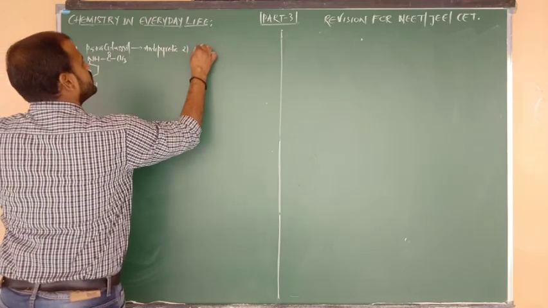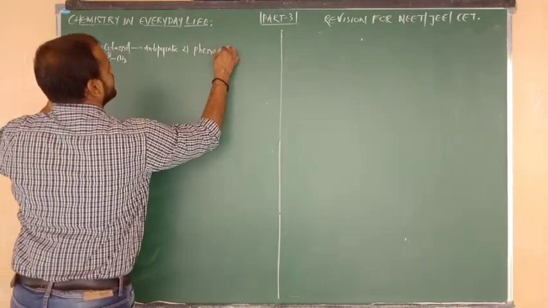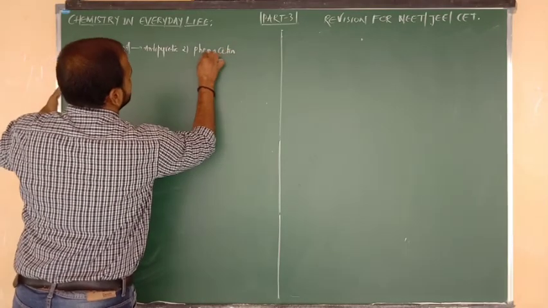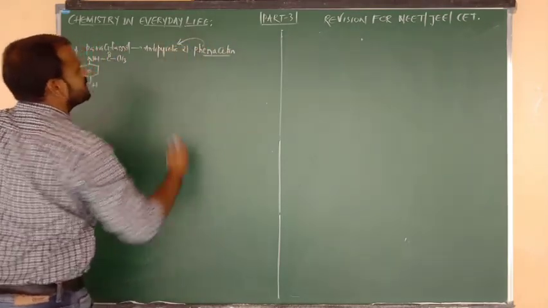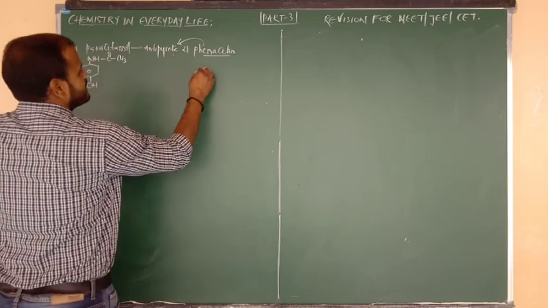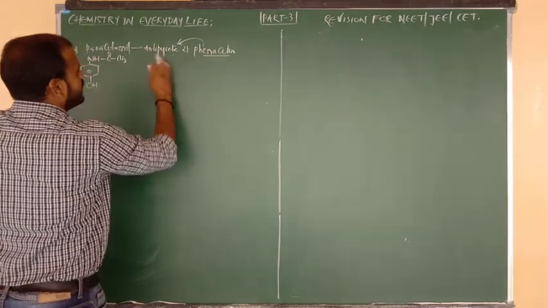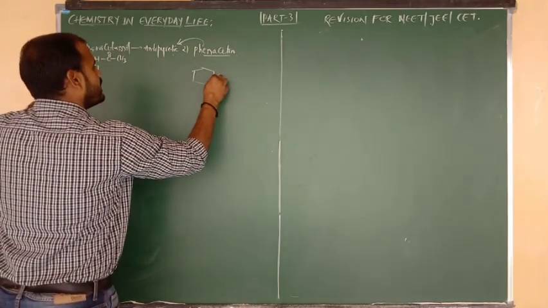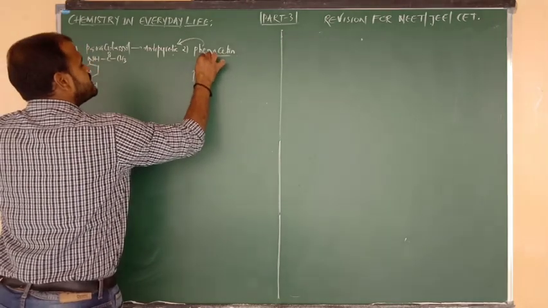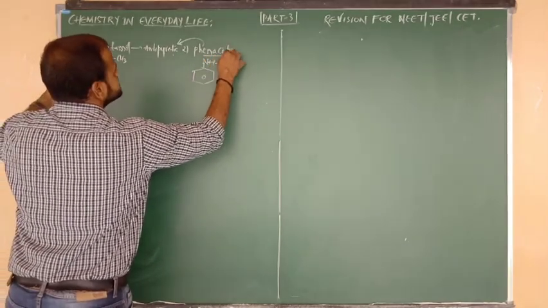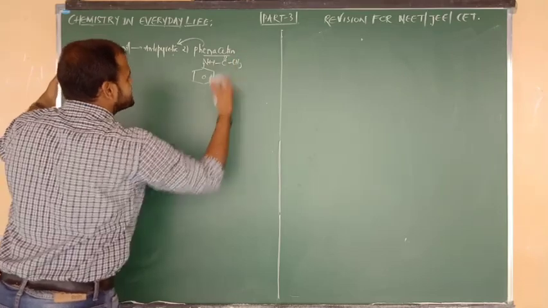Next, number 2, I am going to write phenacetin. Phenacetin is also an antipyretic, and the structure looks the same as paracetamol. Benzene bonded to NH, NH bonded to C double bond O CH3, acetanilide.